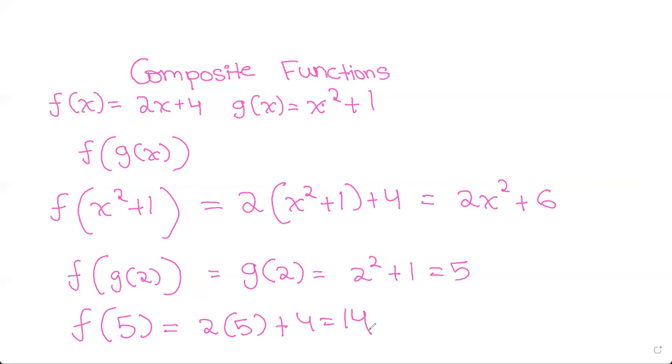This is very important and they ask it quite regularly. So g of 2 means wherever x is, you put 2. So we got 5, and then you do f of 5, which is 14. So this is all we have to know about composite functions.